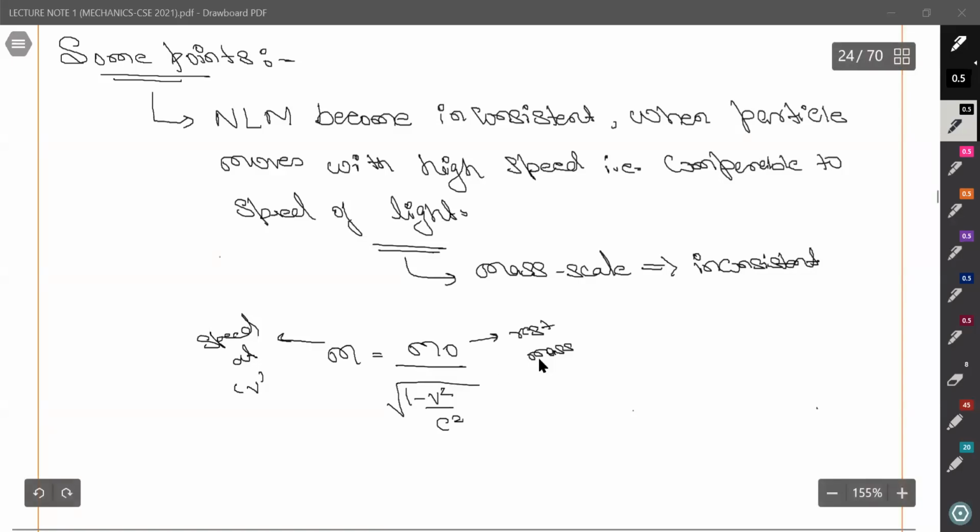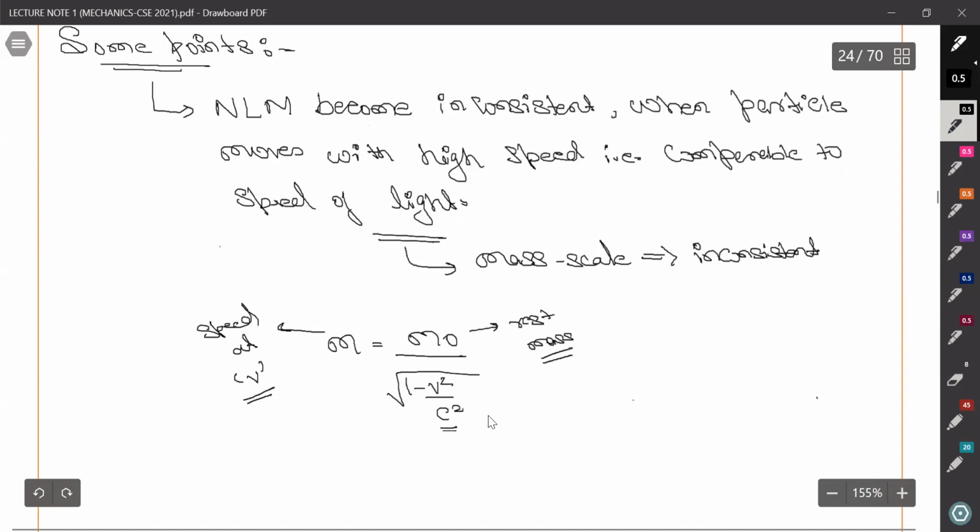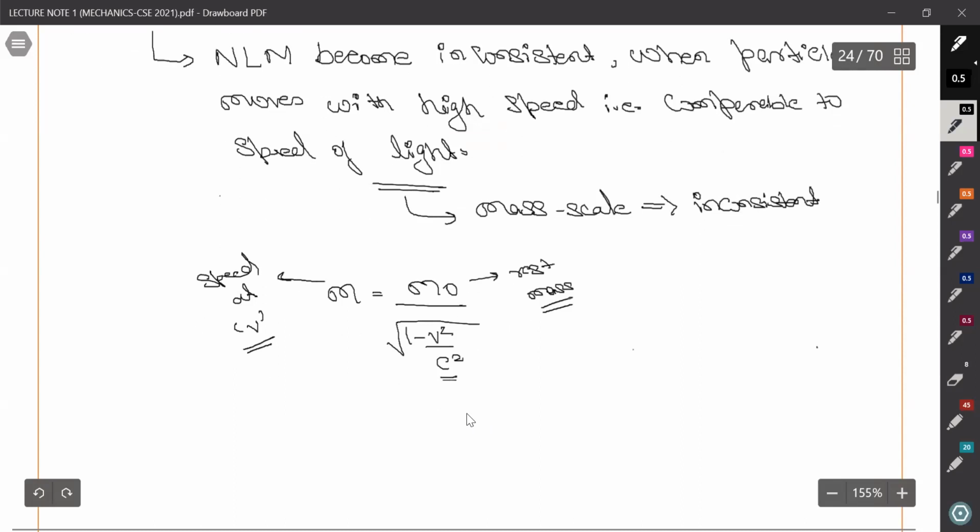So here m naught is what? Rest mass. And m is what? Mass at speed v. And c is what? Speed of light. So when it moves with some higher speed, the mass scale becomes inconsistent. Okay, so let's move on to the next thing. Already we have discussed it becomes inconsistent